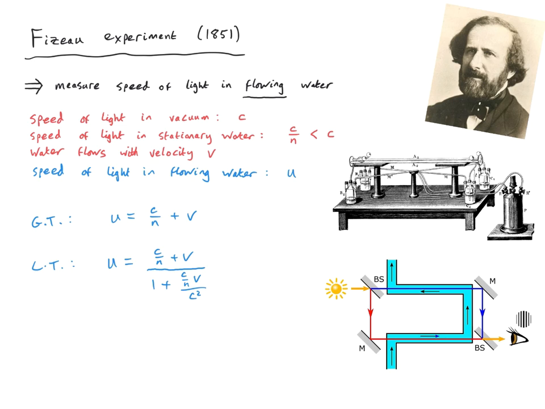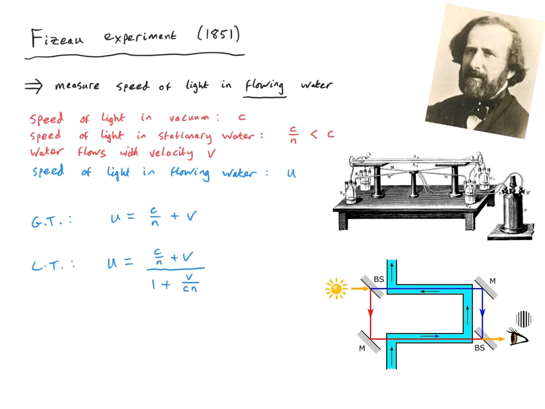Okay, so let's analyse this expression. The first thing I can do is cancel one factor of the speed of light c in this expression here, because there's a c on the top and then there's a c squared downstairs. And when I do that, I get 1 plus v over cn. Now, we're assuming that the velocity of the water, v, is much, much less than the speed of light, c. That's fairly reasonable, and so v over cn is a small parameter.